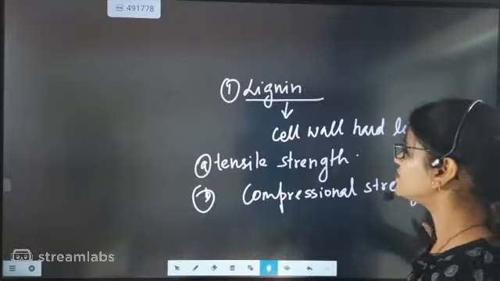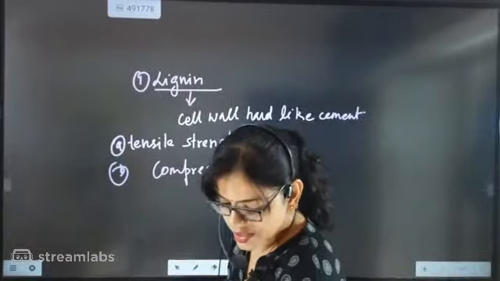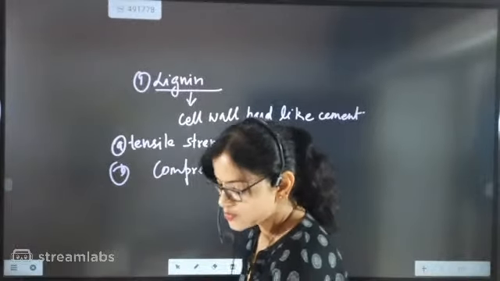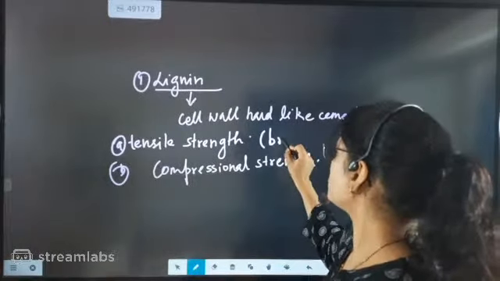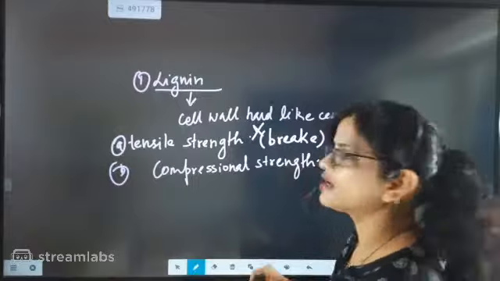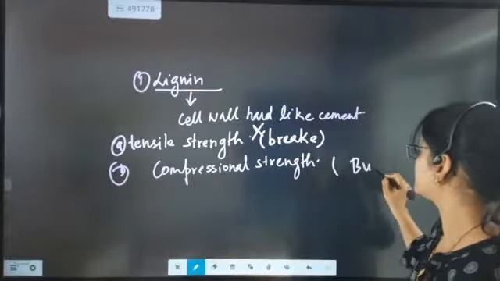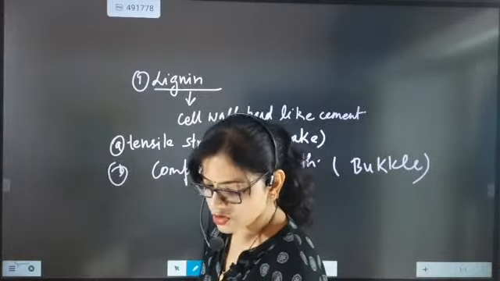Tensile strength means you cannot break it easily. And because of compressional strength, you cannot buckle it.